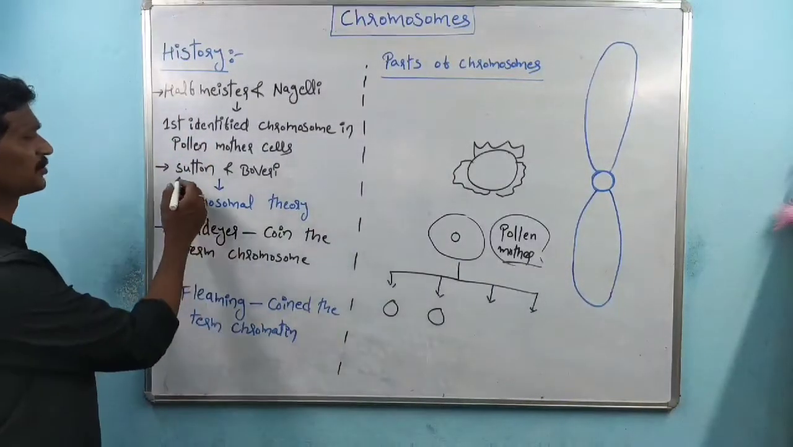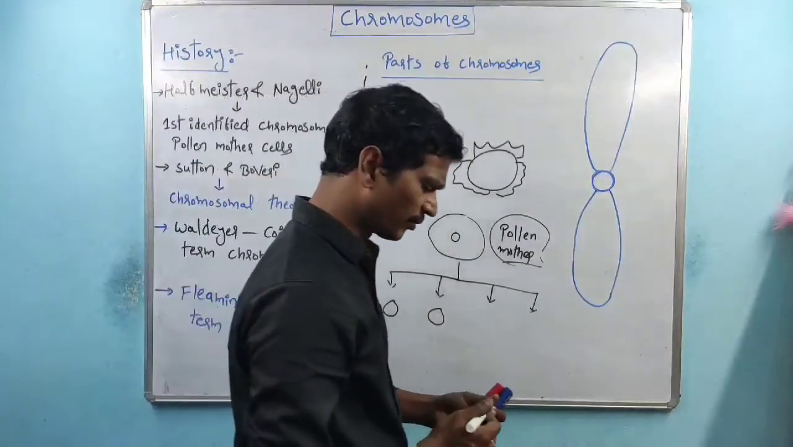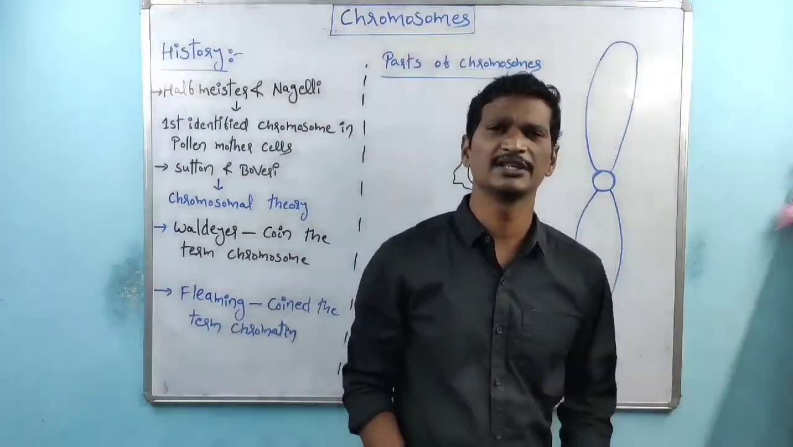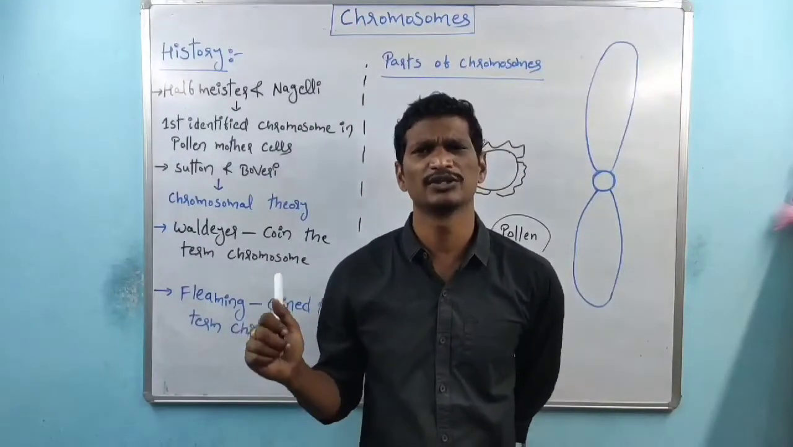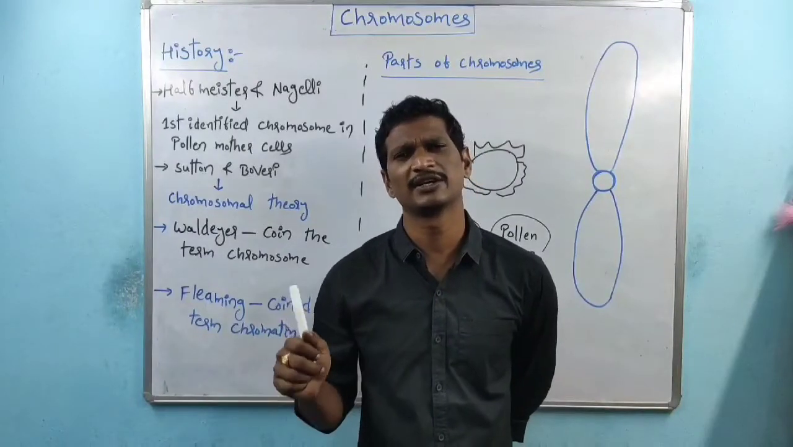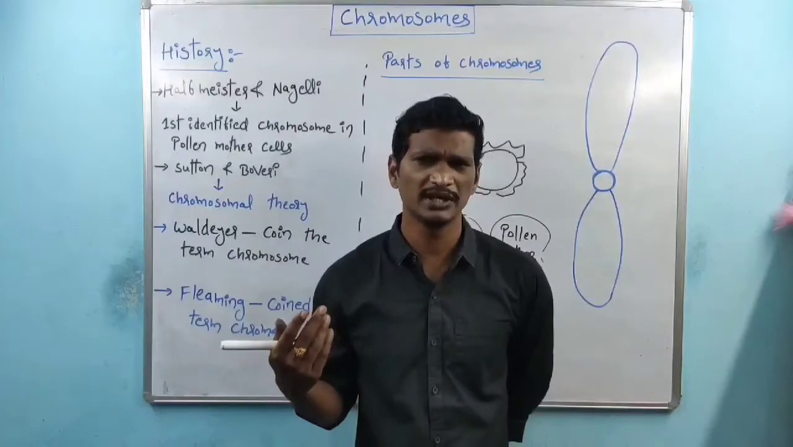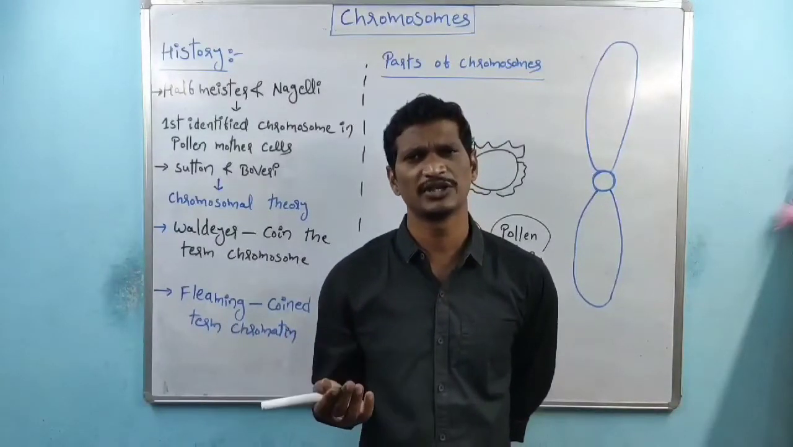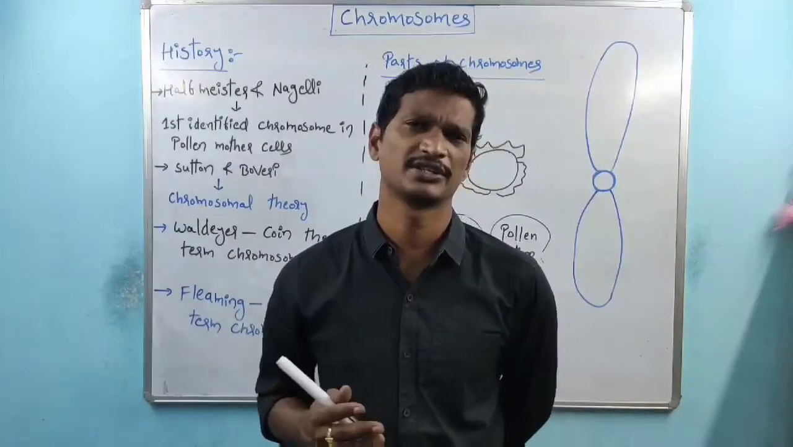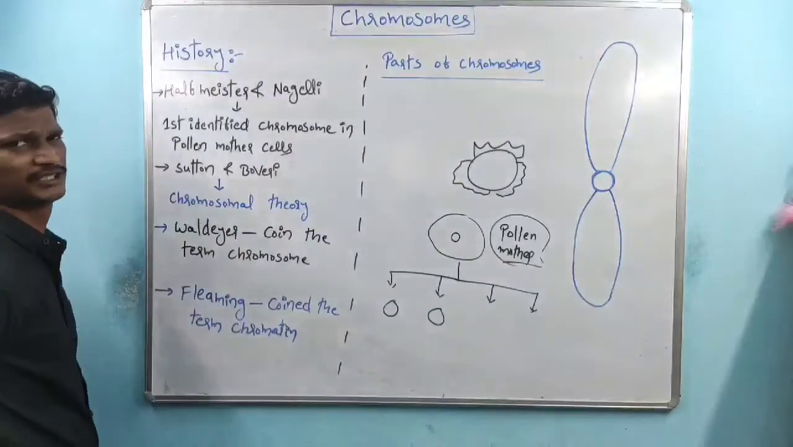Right? And coming to the next one, Sutton and Boveri proposed the chromosomal theory. Chromosomal theory is nothing but heredity. Both scientists explained heredity based on the chromosomes. Chromosomes are responsible for transferring the characters from one generation to another generation, right? So the theory is called the chromosomal theory.